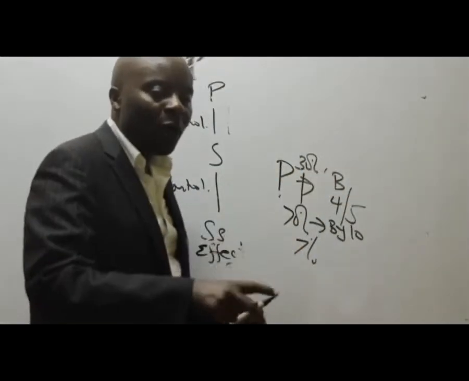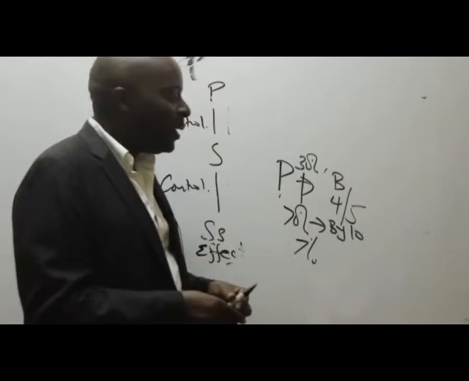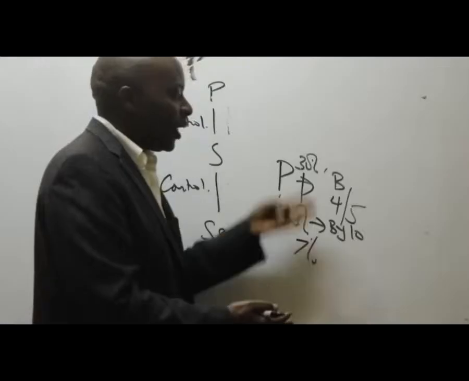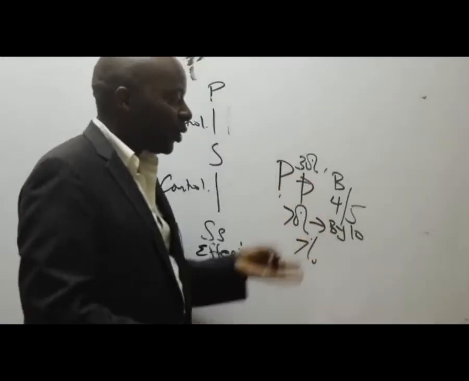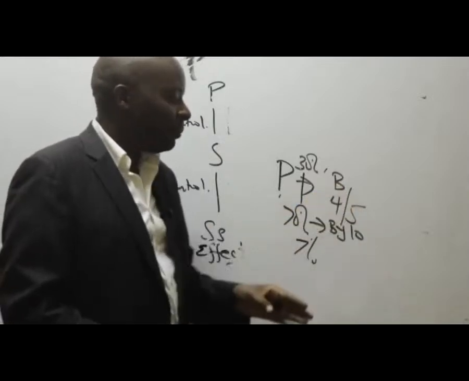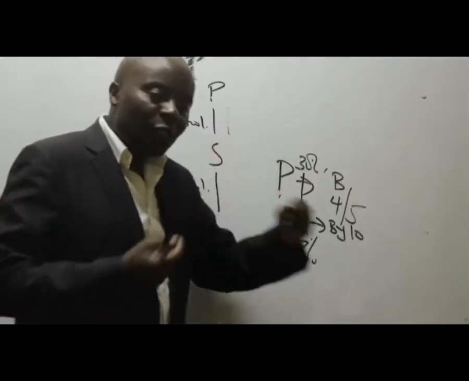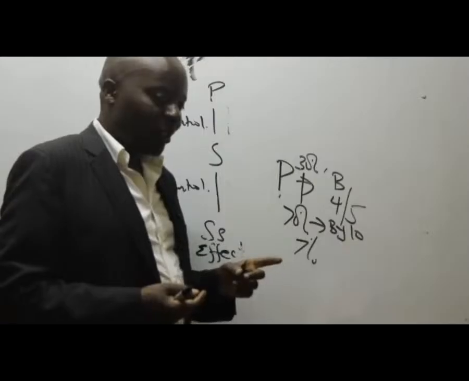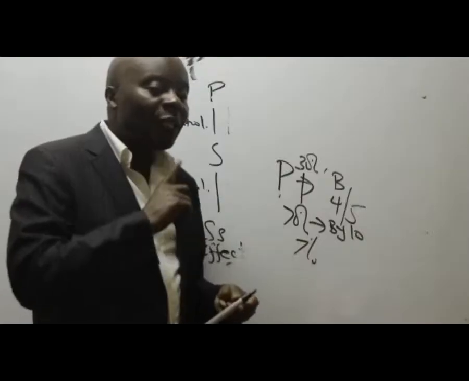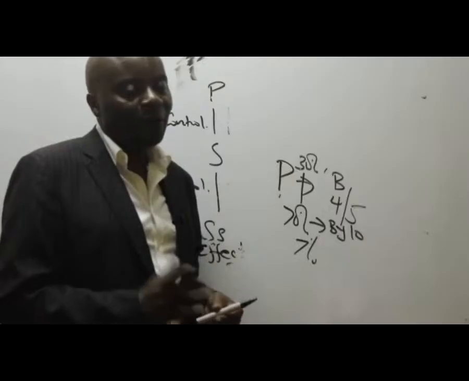You only need 1 or 2 people to be able to pass resolutions very easily. It will be easier for you to coalesce a few of them together to get you over 50% to make your decisions, as opposed to the guy who has got 7% putting together many of them. It will not be that easy. So it's all about who is in control, who is calling shots. It's not about percentage. Because the moment you miss out on the definition of these associate subsidiaries, you will get 0 in the entire question, and then you will keep on wondering, how come I am failing this paper called AFR often?